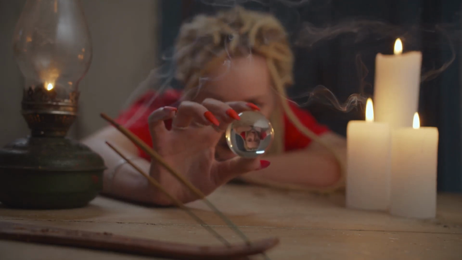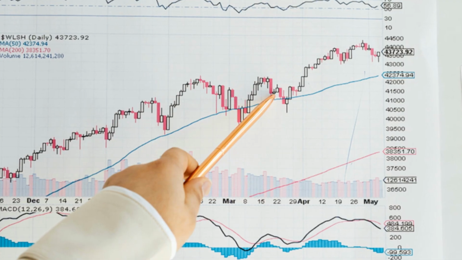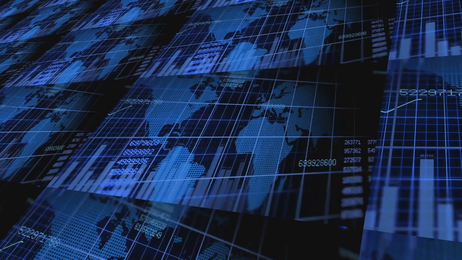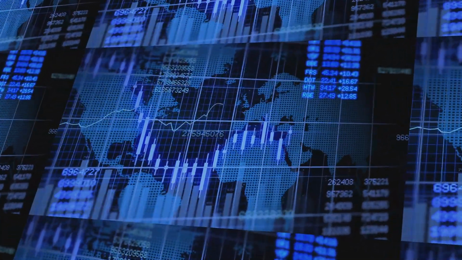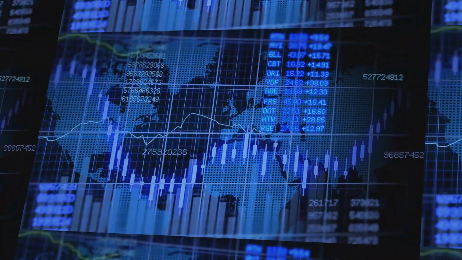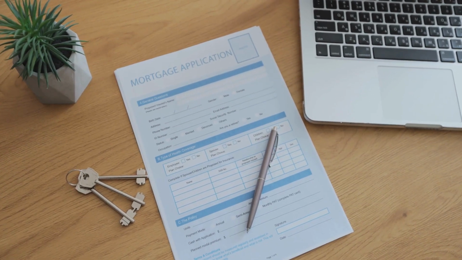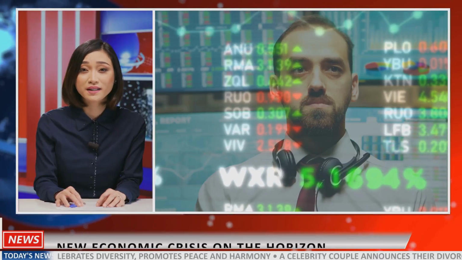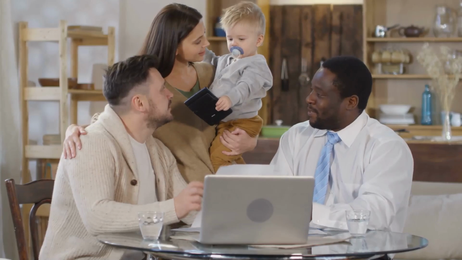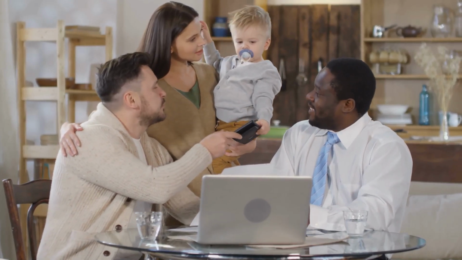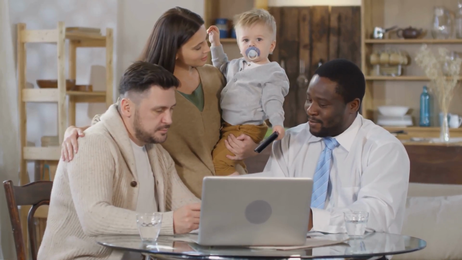Section 9. Looking ahead. Navigating the uncertain future of mortgage rates. Predicting mortgage rates with certainty is a fool's errand. The complex interplay of economic factors, government policies, global events, and even consumer sentiment makes forecasting an imprecise science. Rather than relying on predictions, focus on understanding the factors that influence mortgage rates. Stay informed about economic indicators, Fed announcements, and potential policy changes. By staying informed and working with knowledgeable professionals, you can make sound financial decisions that align with your individual circumstances and long-term goals.